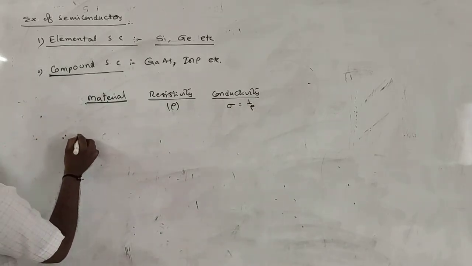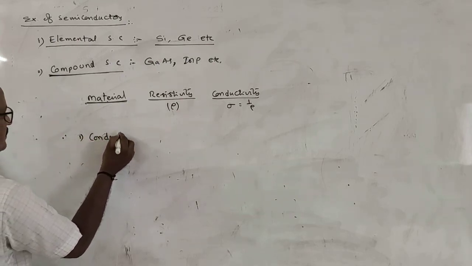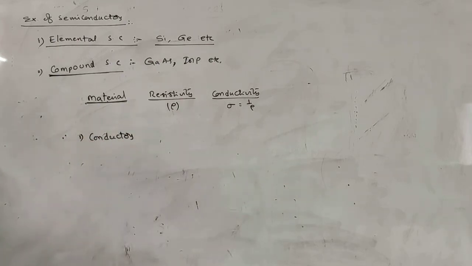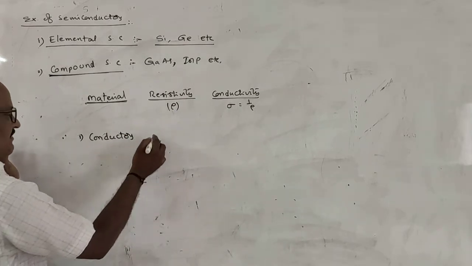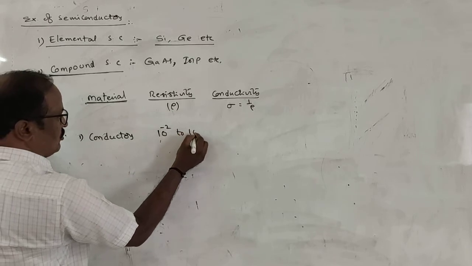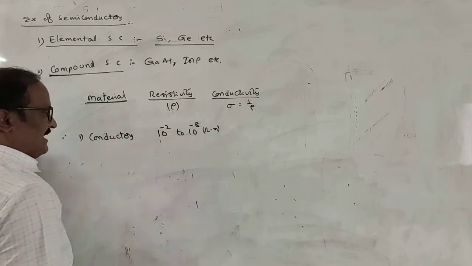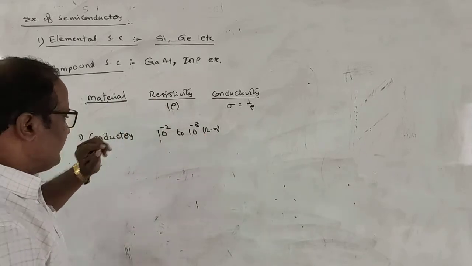In the case of conductors, resistivity lies between 10 to the power minus 2 and 10 to the power minus 8 ohm meter. Ohm meter is the unit for resistivity.